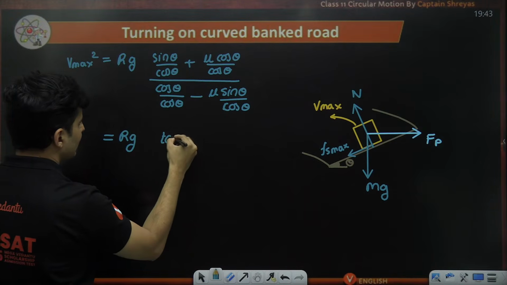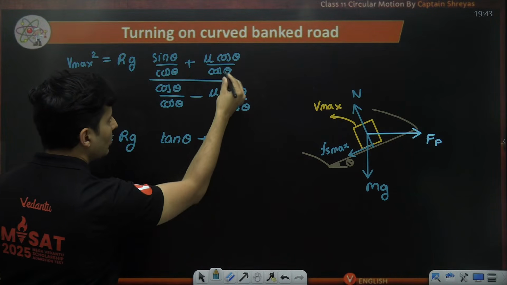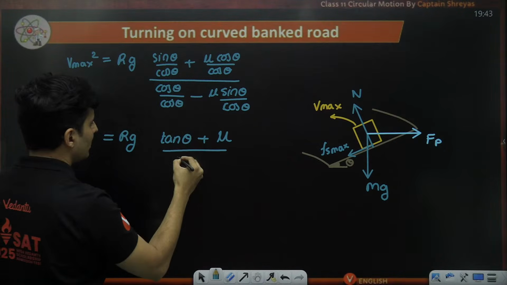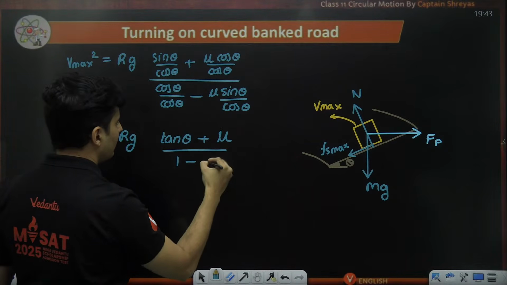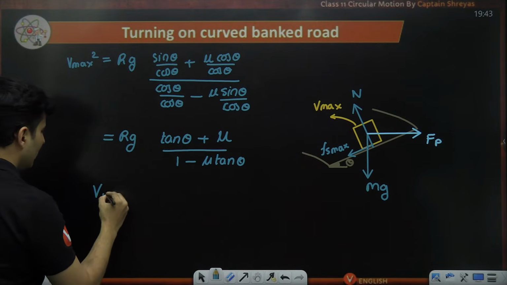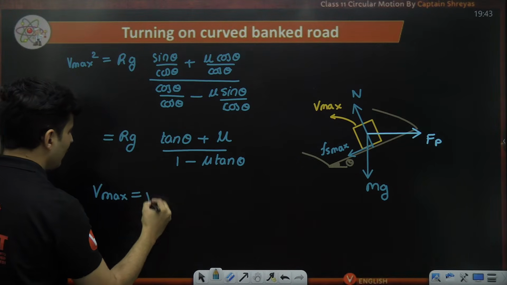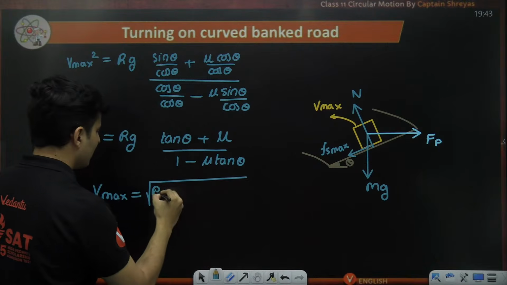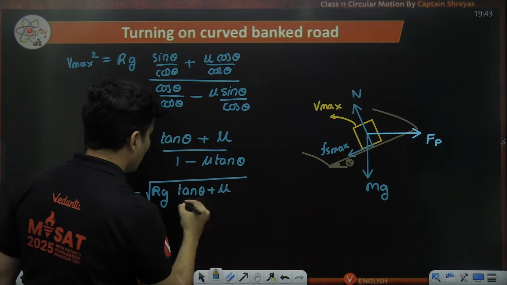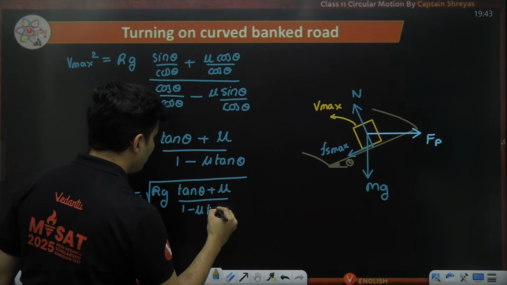Sin by cos is tan theta. Mu cos gets cancelled, so it is just mu upon cos will cancel. It will become 1, and this will become mu tan theta. And that is V max square. Therefore, V max will be root of Rg times tan theta plus mu upon 1 minus mu tan theta.